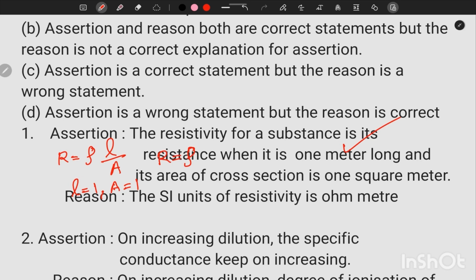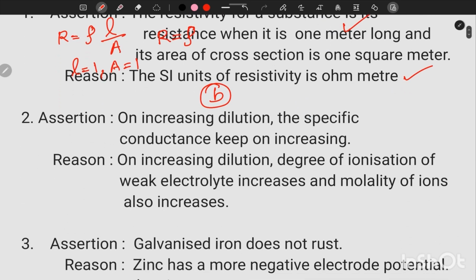The SI unit of resistivity is ohm meter. That statement is also correct, but the reason is not the correct explanation of the assertion. Option B. Second question. On increasing dilution, the specific conductance keeps on increasing. Here the word increasing is wrong. It actually decreases because the number of ions per unit volume decreases. So the statement is wrong.